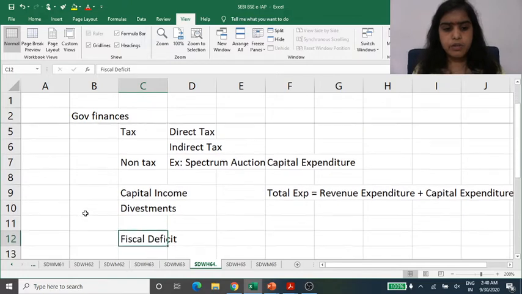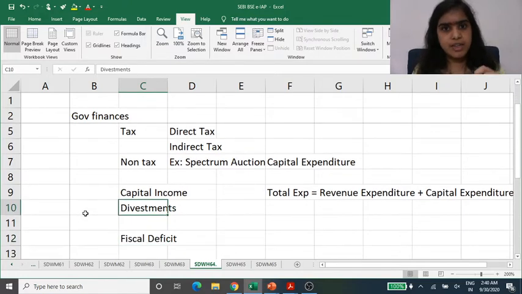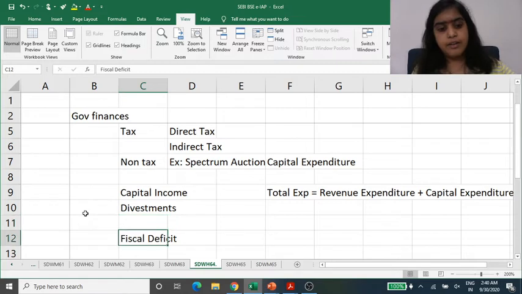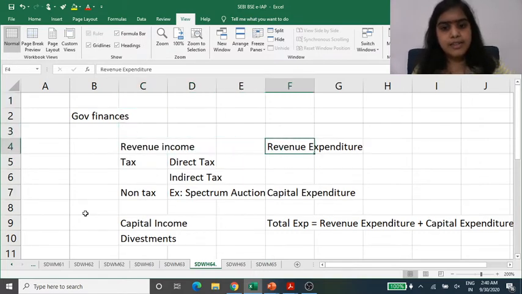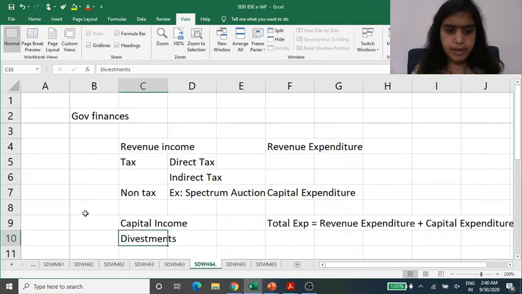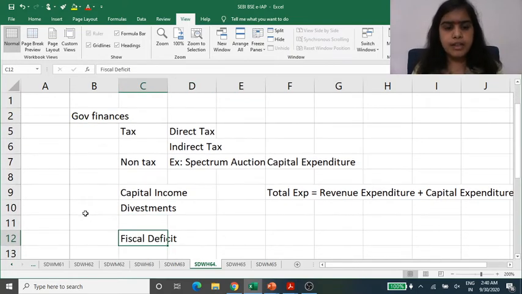There will be two parts of it. One is divestment, like the government selling the stake of some PSUs, for example, and whatever amount is left, the difference left even after divestment, that amount will be called the fiscal deficit and the government has to borrow that. So income should be more, expenses should be less, but capital expenditure should be more, because that will improve or increase the income for the government. Divestment should not be there, or should be a lesser amount, and the fiscal deficit should be a lesser amount, because if we are borrowing again and again, it will put an interest burden on the government.